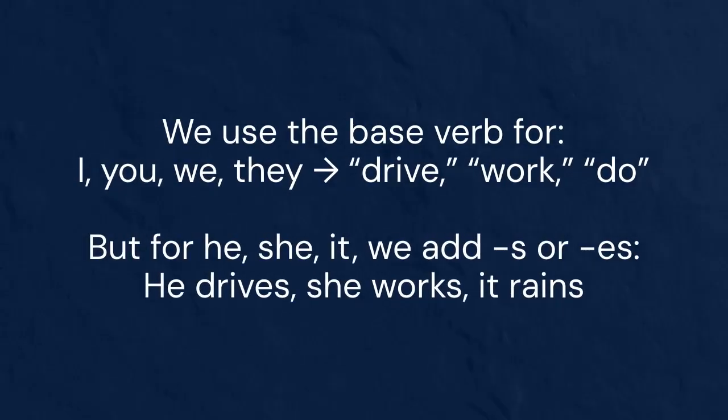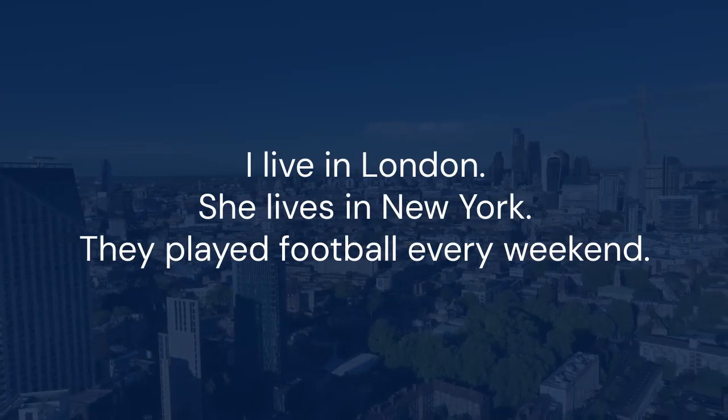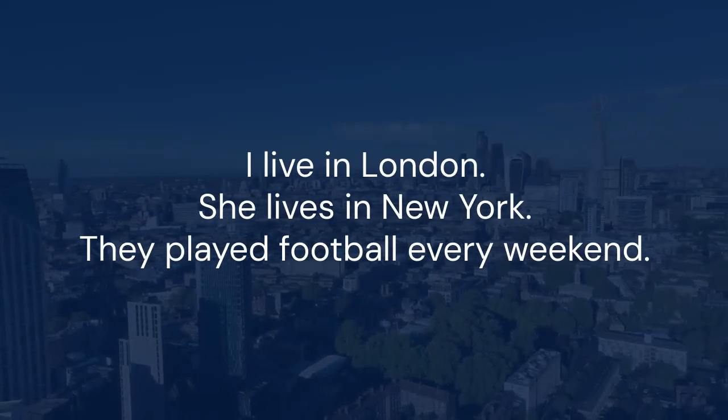We use the base verb for I, you, we, they: drive, work, do. But for he, she, it, we add s or es. He drives, she drives. Examples: I live in London. She lives in New York. They play football every weekend.